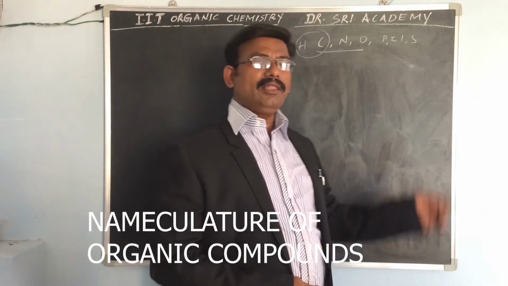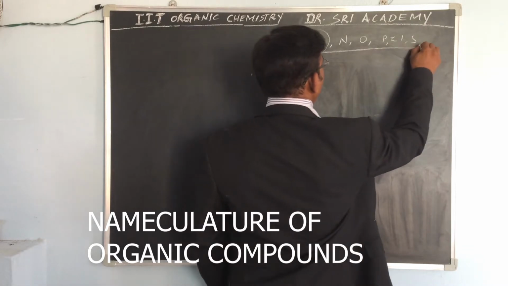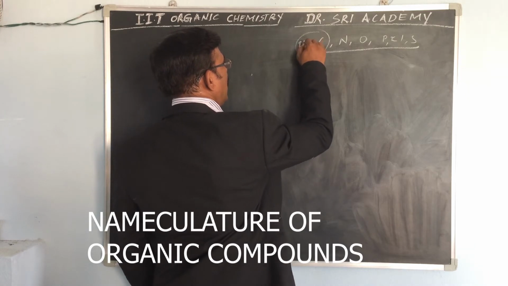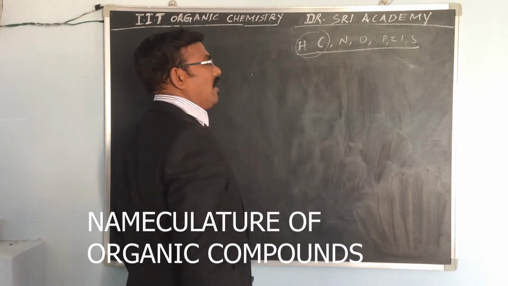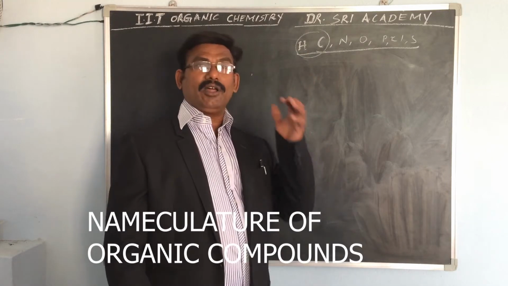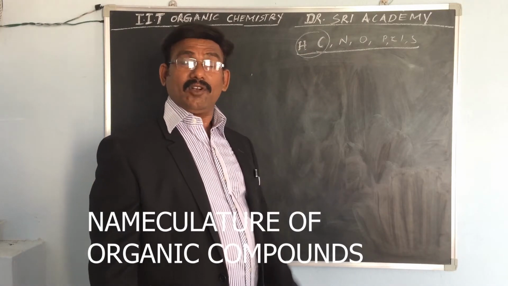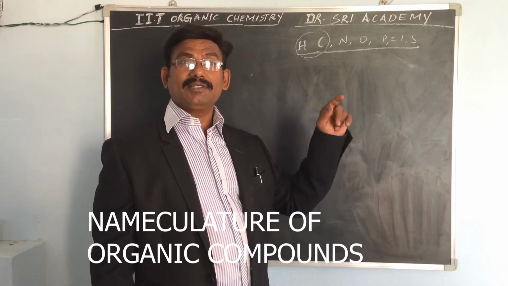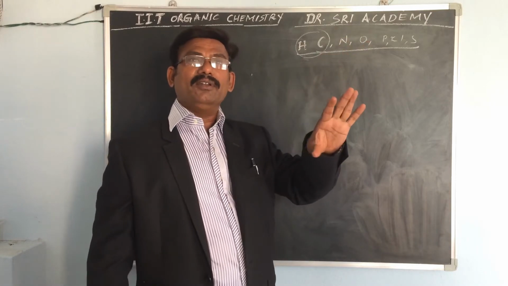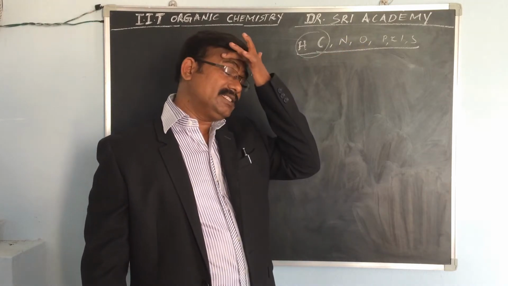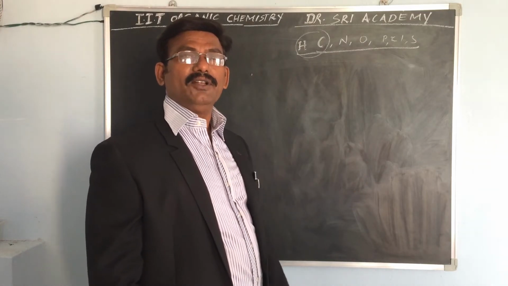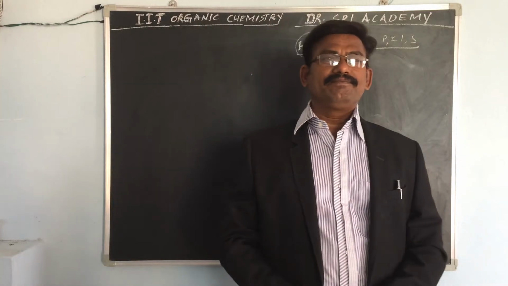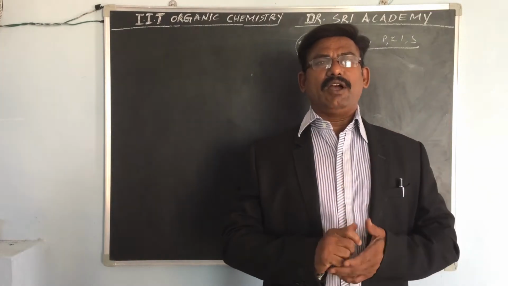Among all these elements, whose nature we studied yesterday, especially carbon and hydrogen. Hydrogen and carbon give hydrocarbons. Carbon, hydrogen and oxygen give carbohydrates. Hydrogen and carbon, hydrocarbons, so that is a different story. Before going to that, we have to study the carbon and hydrogen nomenclature.